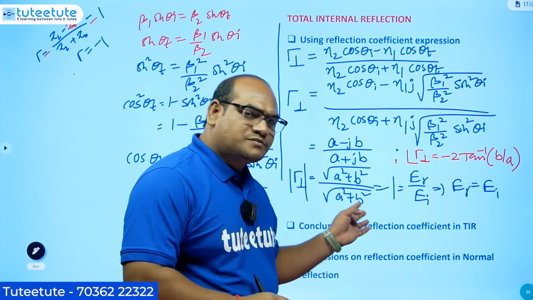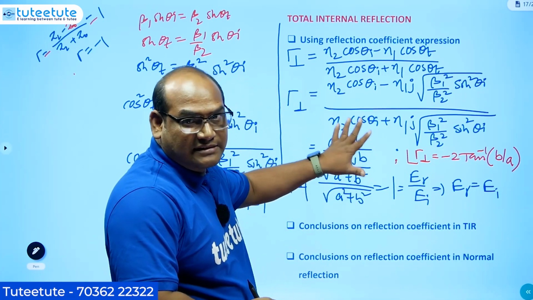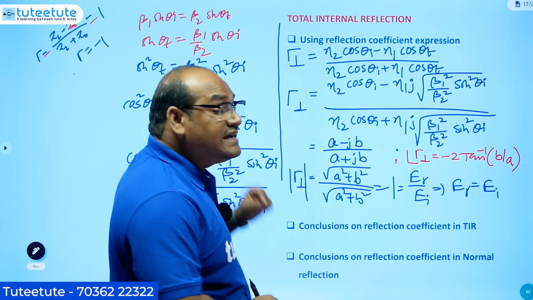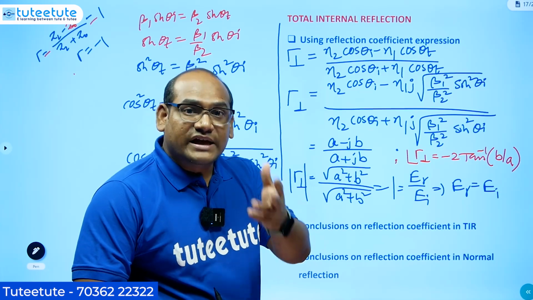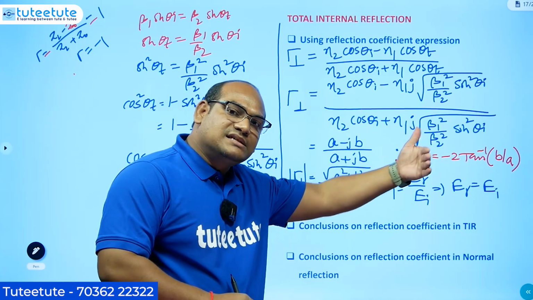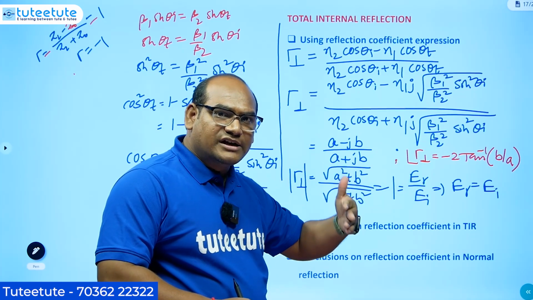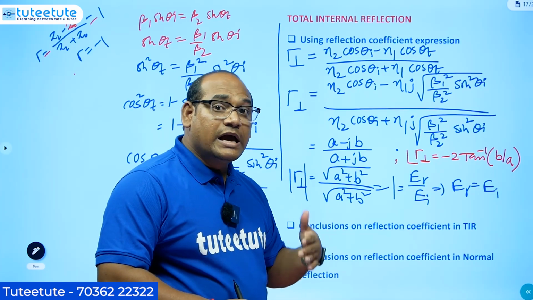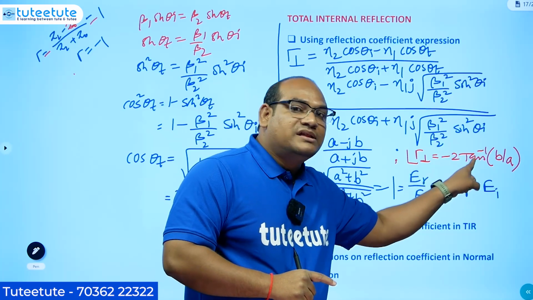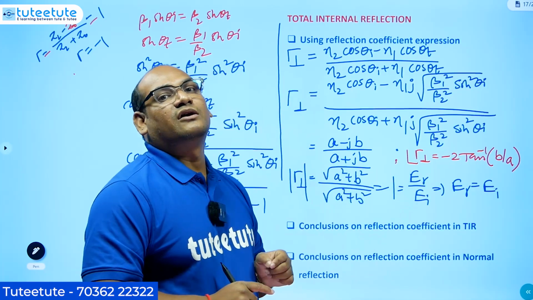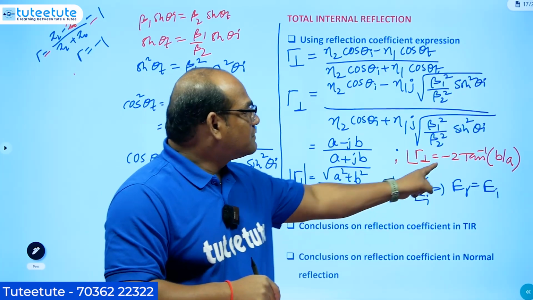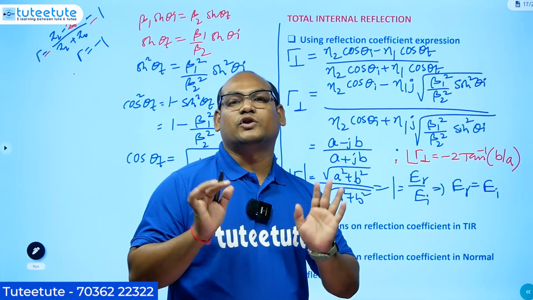Now here, if you take beta 1 by beta 2 sin theta A greater than 1, if you take the mediums like that, then you can get the total signal reflected. Total will be reflected into the same medium, that means medium 1 only. But for the reflected wave, there will be a different phase compared to the incident wave. The incident wave may have some phase, but to that phase, this phase will be added. That is what we need to remember.